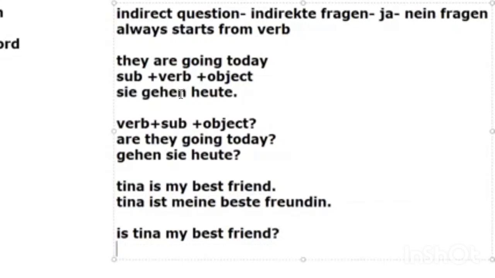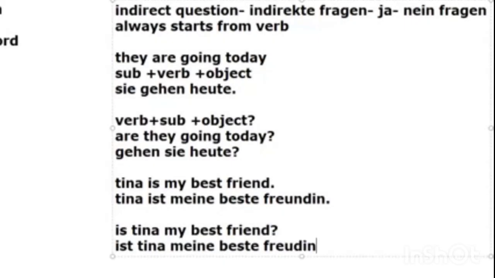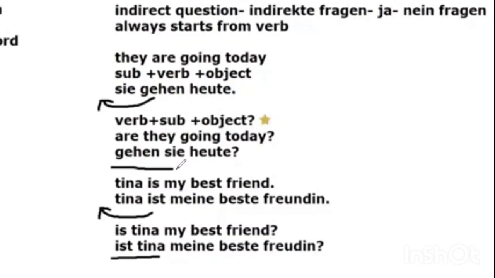This time you're using a helping verb. So take that out: Ist Tina beste Freundin? Question mark. Similarly, you're just taking your verb out. From gehen, the verb is coming out, so now it is a question. Okay, so now you can see: Ist Tina? Sie gehen sie? So these kinds of questions are called indirect questions in German.